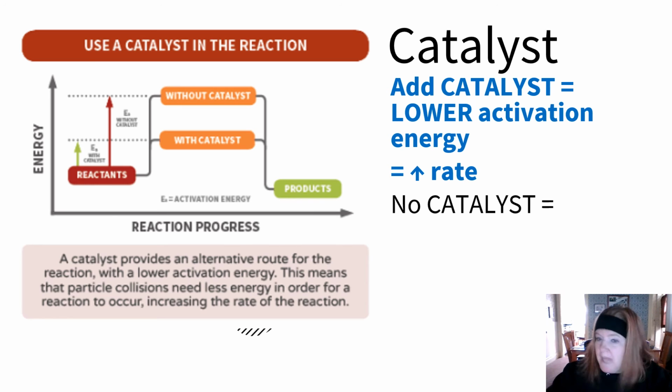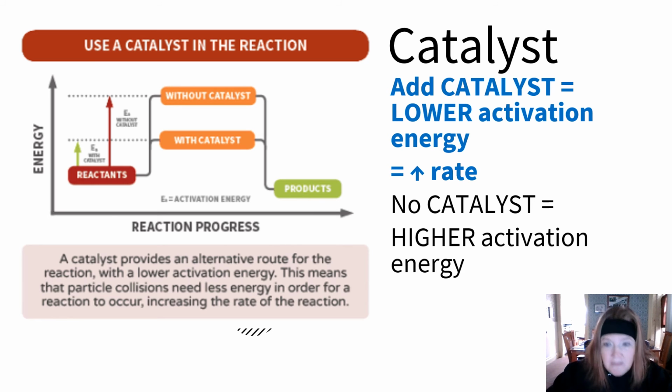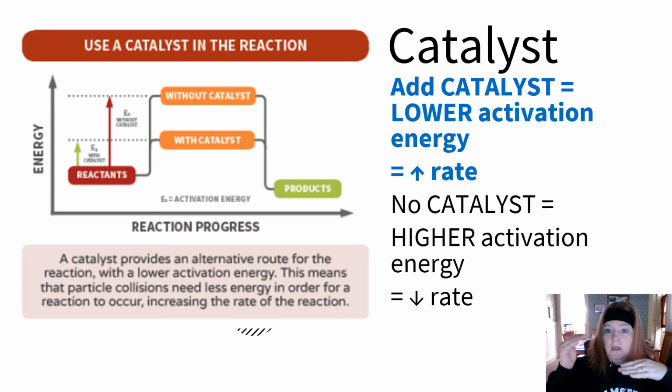So if there's no catalyst, there's a higher activation energy, so the rate will go down. So a catalyst speeds up the rate. Now, if it's a reversible reaction, okay, it's going to speed up the forward and going to speed up the reverse, okay? So it's not really going to affect equilibrium, but catalysts absolutely do speed up reactions. They lower that activation energy, make it easier to go to completion.